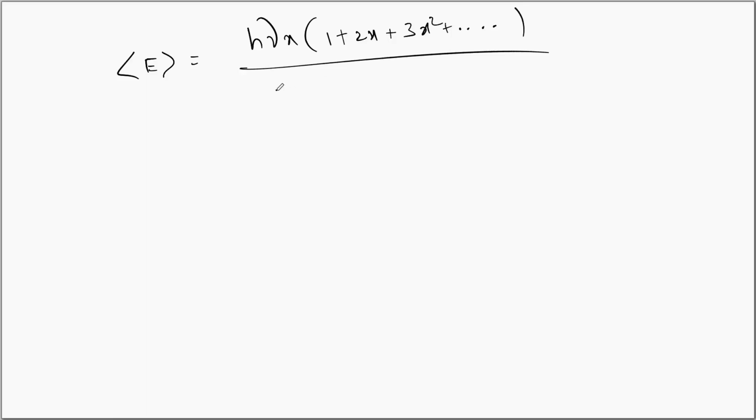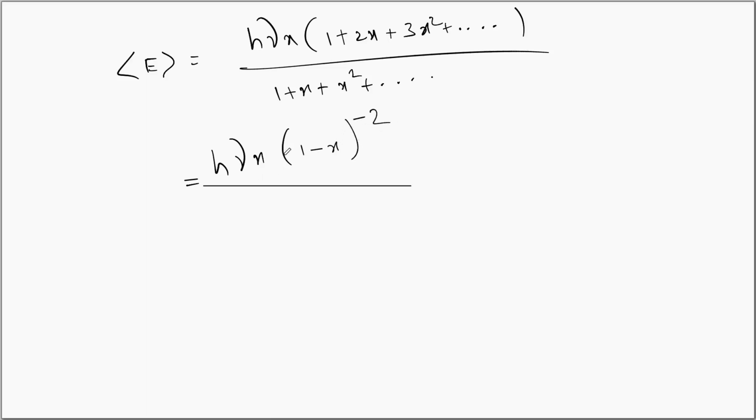This expression becomes average energy E is equal to h nu x into 1 plus 2x plus 3x square plus so on and so forth upon 1 plus x plus x square plus so on and so forth. The numerator is a progression that can be written as h nu x into (1 minus x) whole power minus 2.